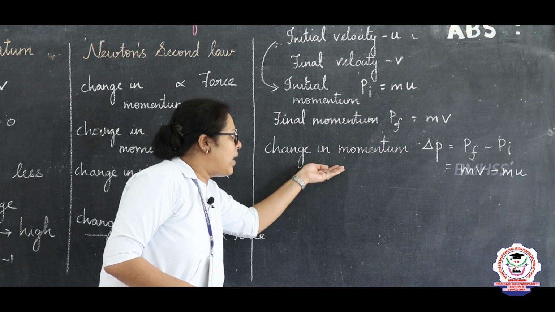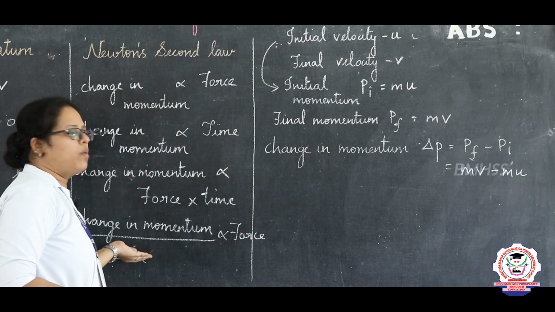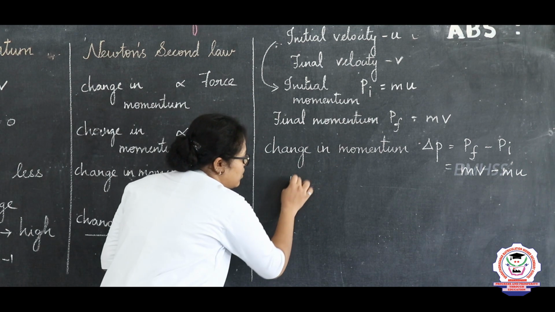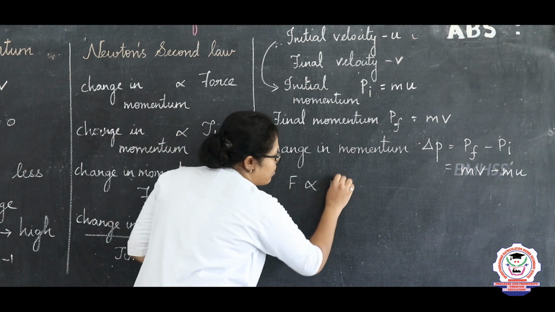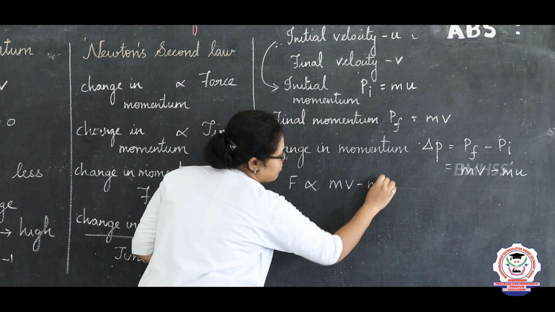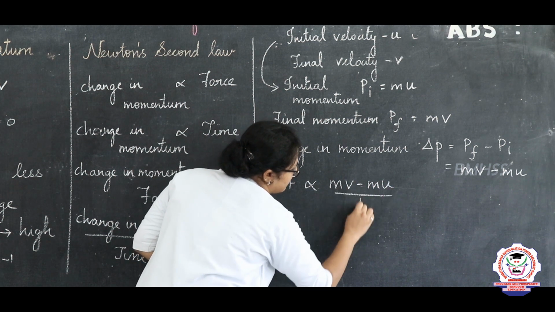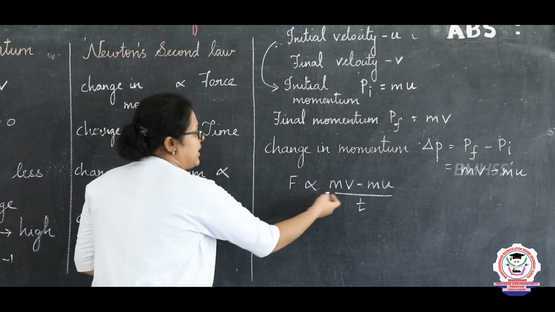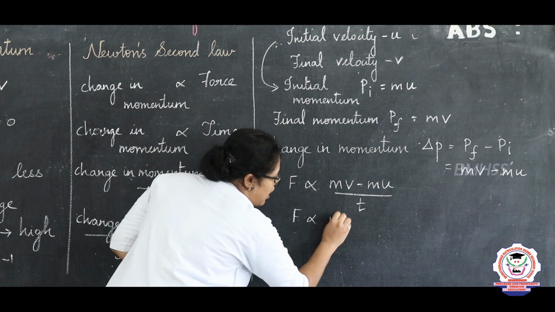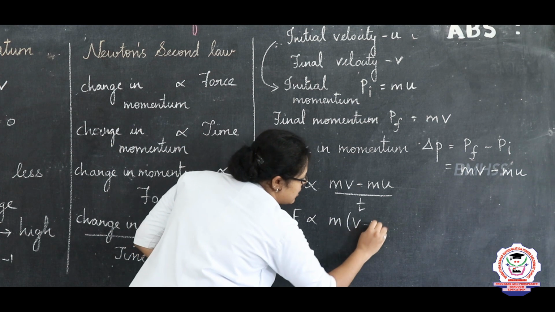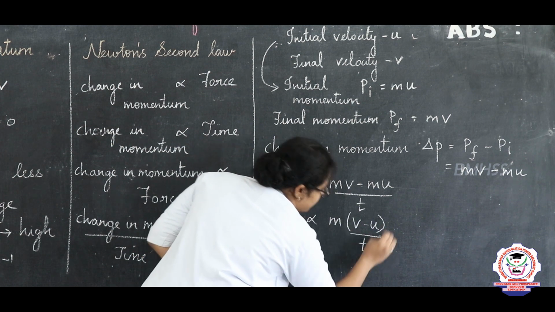Now substituting this value of change in momentum in this formula, what will I be getting? Force is directly proportional to change in momentum by time. By taking the value of m, which is common in both, outside, I will be getting m into (v minus u) by t.